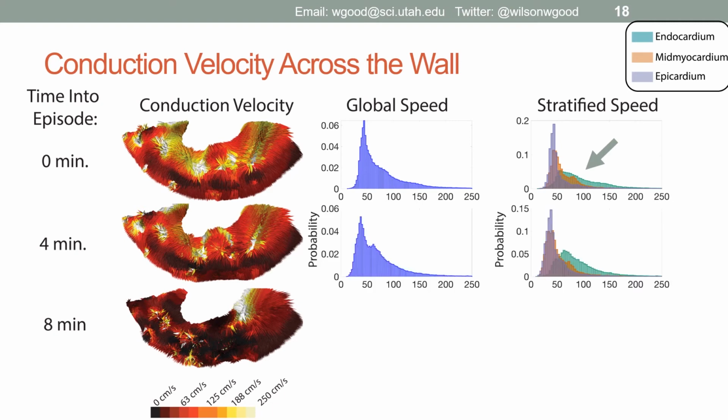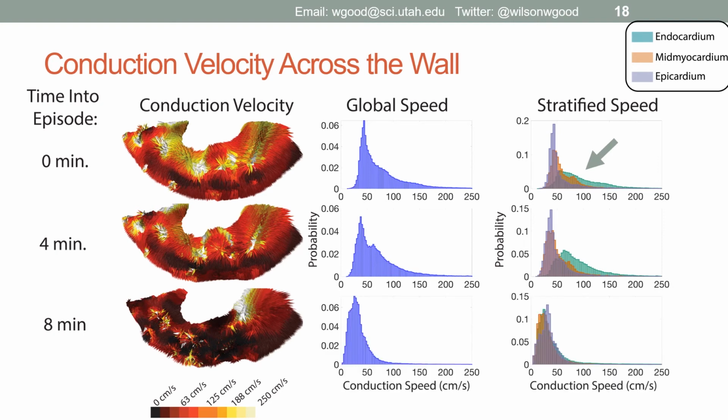4 minutes into the episode, we observe the global distribution has indeed slowed, but there is an interesting disparity in the changes observed endocardially versus what we see throughout the rest of the wall. The endocardium appears to have, in some regions, sped up and slowed in others, making the speeds endocardially more homogeneous. We will get into this biphasic response shortly. The speed distribution of the mid-myocardium and epicardium has universally slowed.